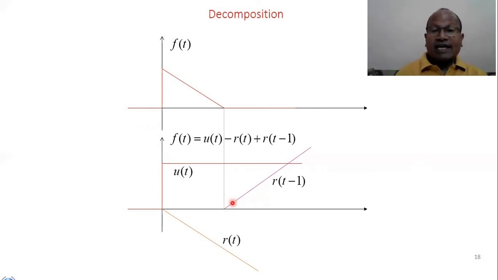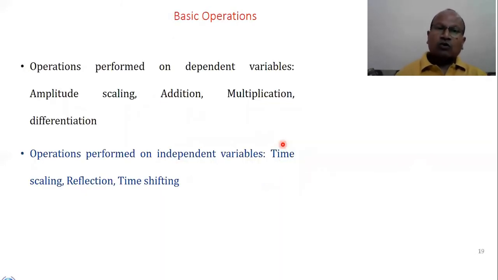So the signal is delayed by 1. So we are representing it as r(t-1). So how can we write this signal f(t)? f(t) can be expressed as u(t) - r(t) + r(t-1). See here, u(t) - r(t) + r(t-1). And this is how the signal can be decomposed.